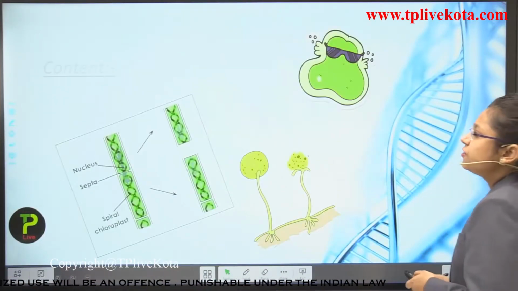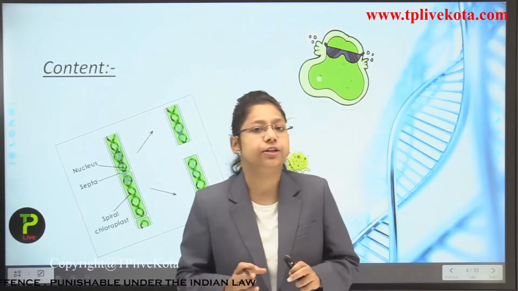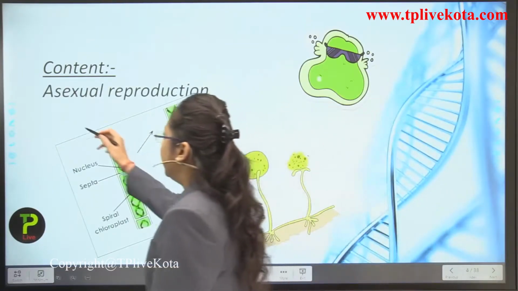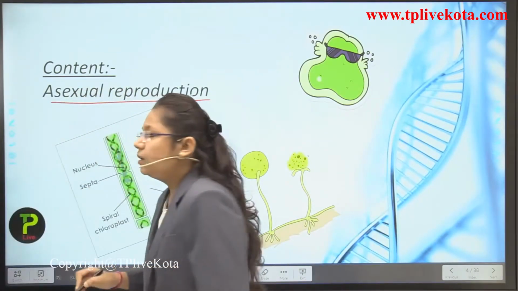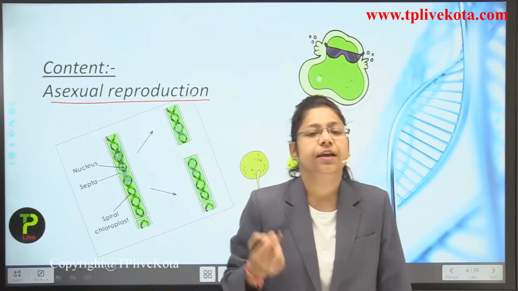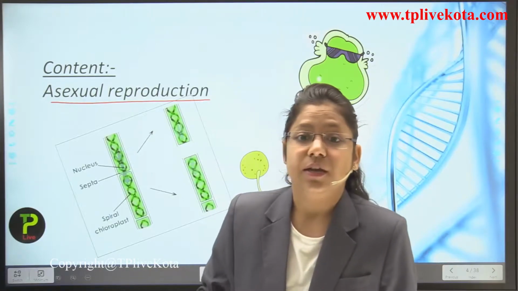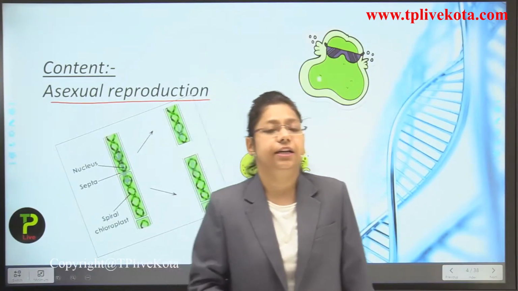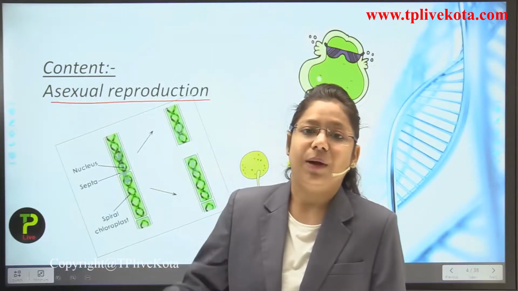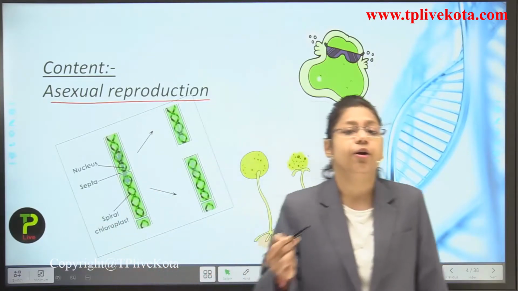So students, first let us see the content of today's lecture. The content of today's lecture is asexual reproduction. What does asexual reproduction mean? Asexual means no sex gametes are involved, only a single parent divides or multiplies to form its offspring.